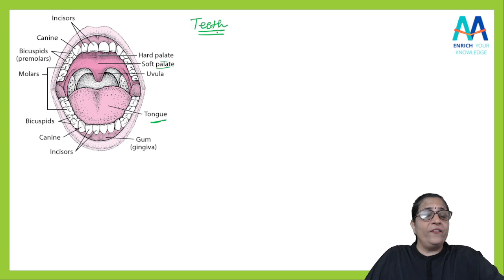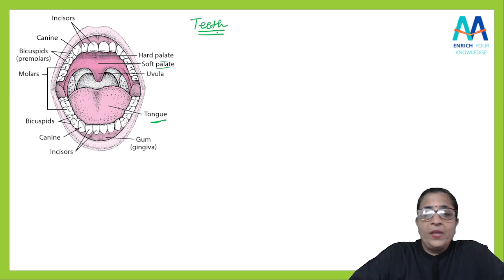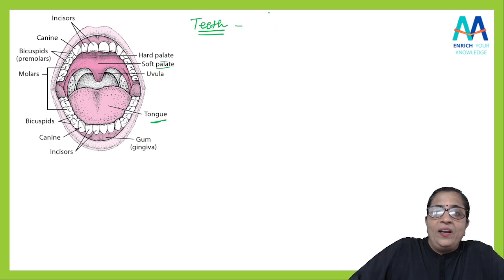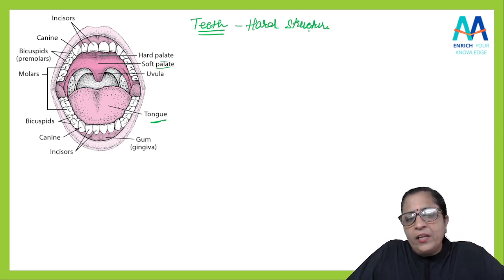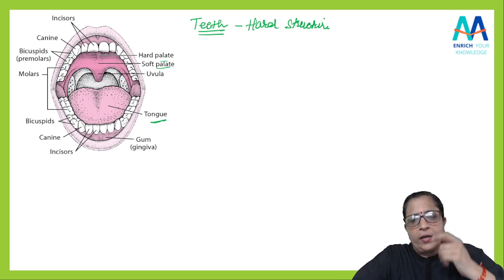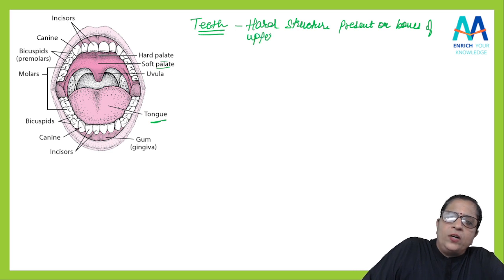Now they are also playing a very important role. Teeth are also very important in our mouth. What are they doing? These are hard structures. The tongue is a soft one, similarly the teeth are hard structures. Hard structures present on where? Present on the bones of the upper and lower jaw.